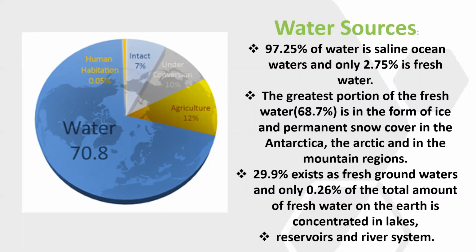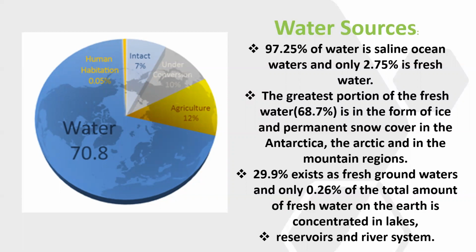Only a little is fresh water, and we should preserve the water for our future generation. The greatest portion of the fresh water, 68.7%, is in the form of ice. It is in the form of ice and permanent snow cover in the Antarctic and Arctic Ocean and in the mountain regions.